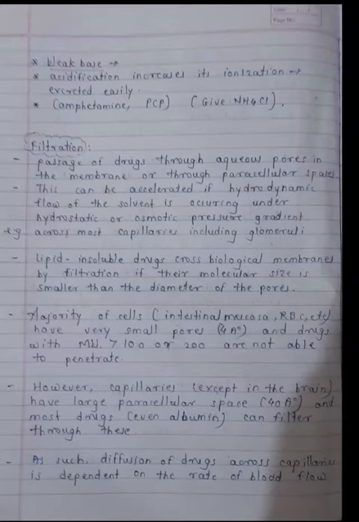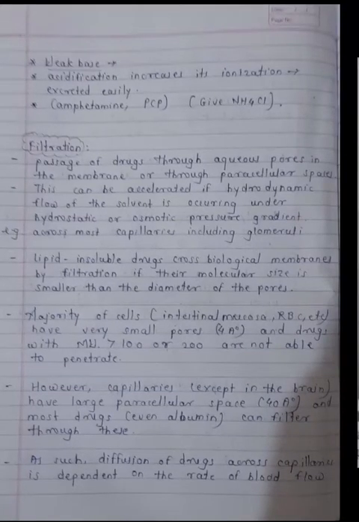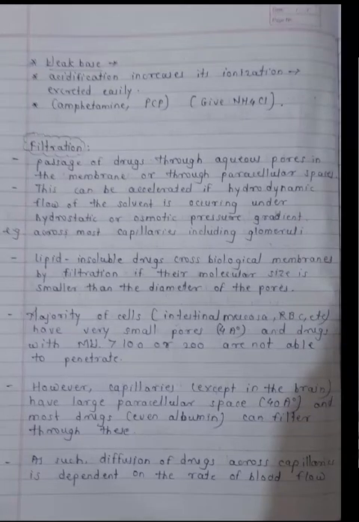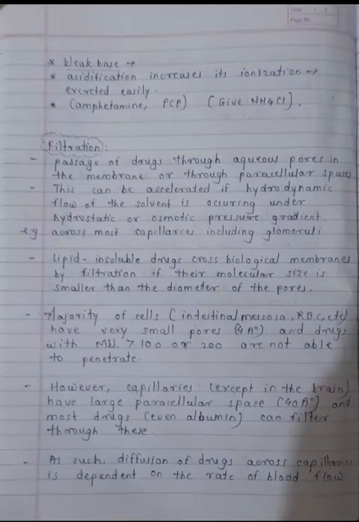So the majority of cells, intestinal mucosa, RBC, have very small pores, and drugs with molecular size greater than 100 or 200 are not able to penetrate. So if the pore size is smaller than the lipid insoluble drugs, then they will not cross the biological membrane. However, capillaries except in the brain have larger paracellular spaces, and most drugs can filter through this. So drugs can filter easily through this membrane, except in the capillaries of the brain, which do not have larger paracellular spaces.